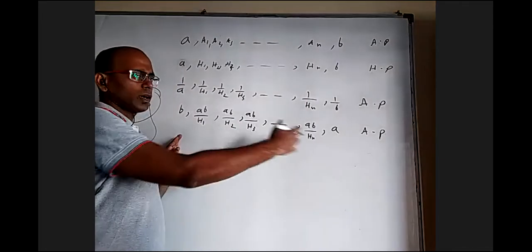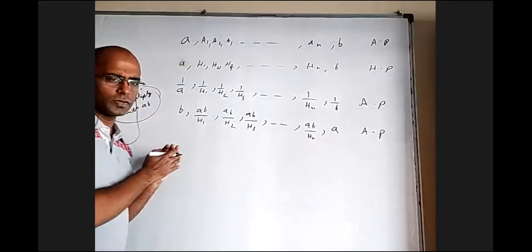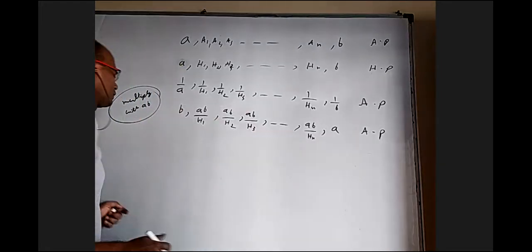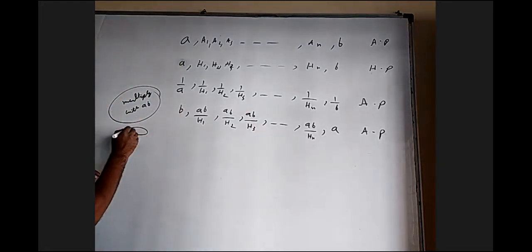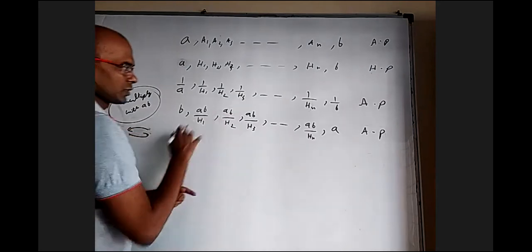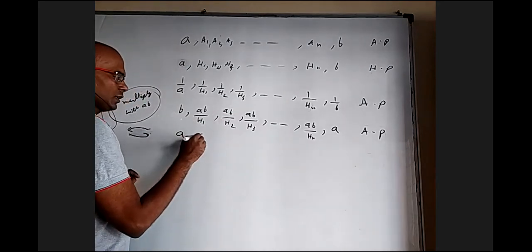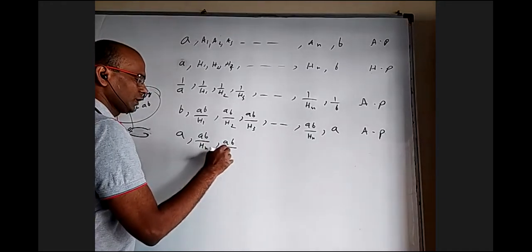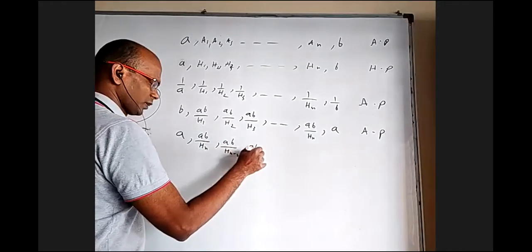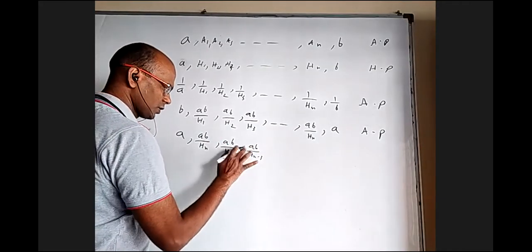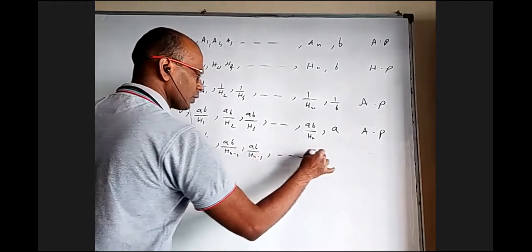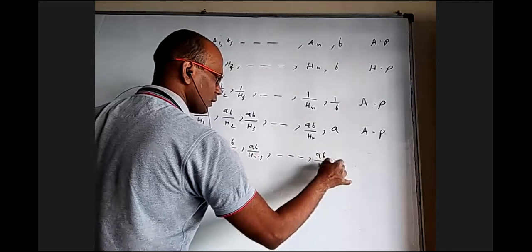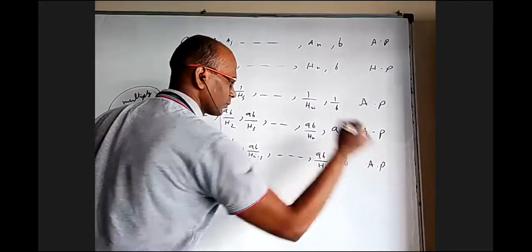If these are in AP with common difference d, the reversed ones are in AP with common difference minus d. So I'm going to reverse the whole thing: A here, AB by Hn here, AB by Hn minus 1 here, AB by Hn minus 2 here, and here AB by H1 and here B are in AP.